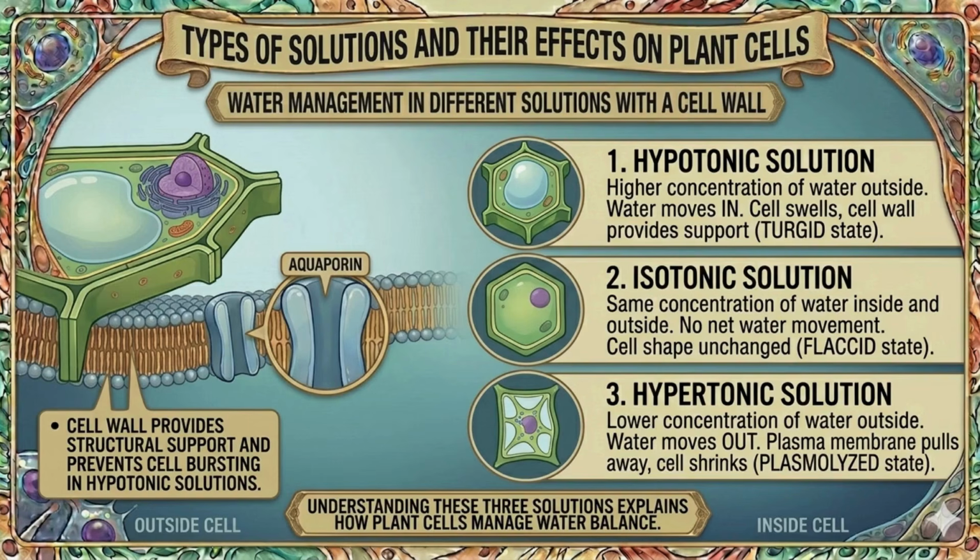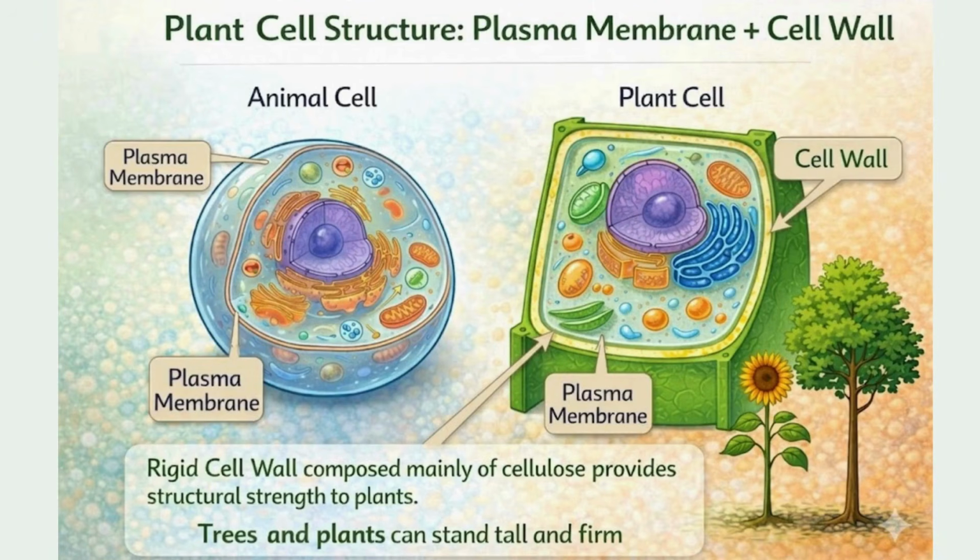Whether it's a plant cell absorbing water through its roots or an amoeba taking in food, these processes are happening every second to keep the cell alive. The cell wall. While the plasma membrane is found in all cells, plant cells have something extra. In addition to the plasma membrane, plant cells have another rigid outer covering called the cell wall. It lies outside the plasma membrane and is mainly composed of cellulose.